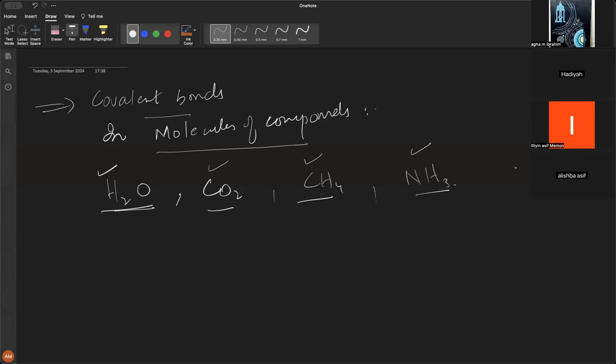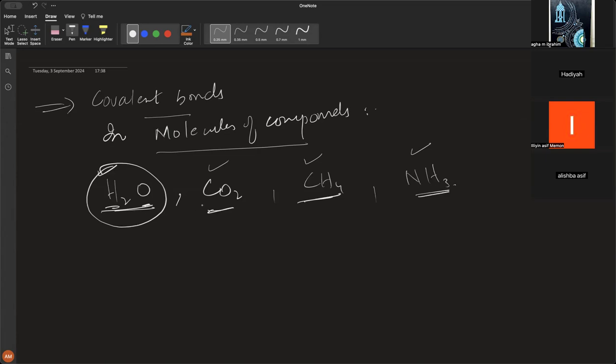This is a simple question that you should be able to answer. All of them are non-metals. If you look at water, both of the elements that are present in them are non-metals, right? In carbon and oxygen, both of them are non-metals. In carbon and hydrogen, non-metals. In nitrogen and hydrogen, non-metals. The bonding that is taking place between these molecules is what? Covalent bonding, because this is a bonding between non-metal and non-metal elements.